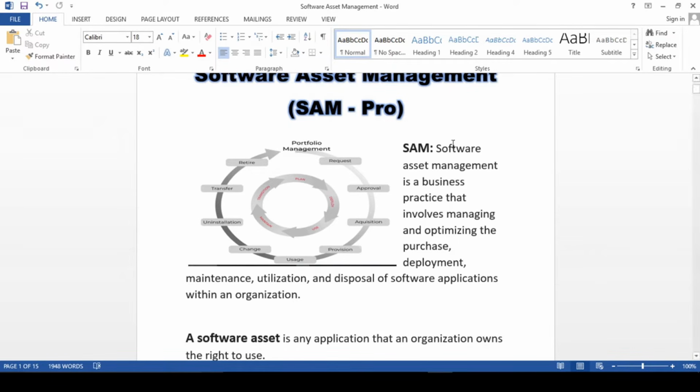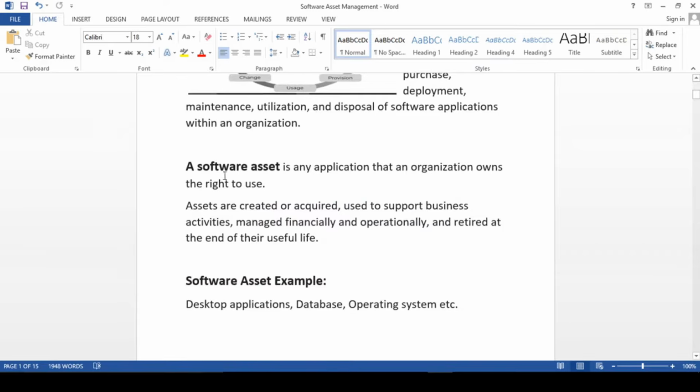So I have written a definition. Software asset management is a business practice that involves managing and optimizing the purchase, deployment, maintenance, utilization, and disposal of software applications within the organization. A software asset is an application that the organization owns the rights to use. Basically, MS Office is one product or software, right? So you have to purchase it. You have to own the license to use it in your environment.